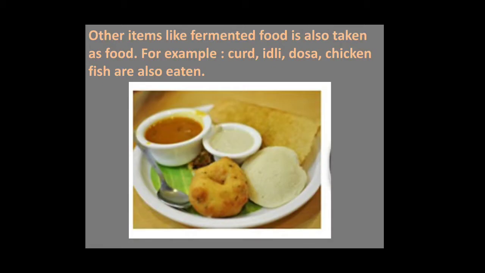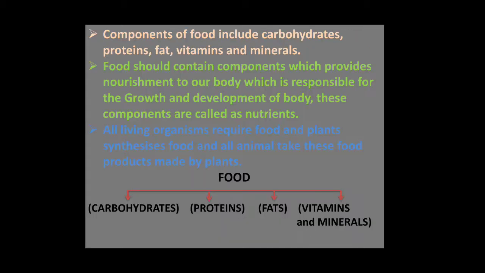Other items like fermented food are also taken as food. For example, curd, idli, dosa, chicken, fish are also eaten. So components of food include carbohydrates, proteins, fats, vitamins, and minerals. These are the basic components from which food is made.